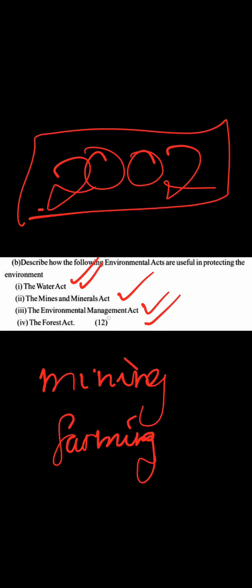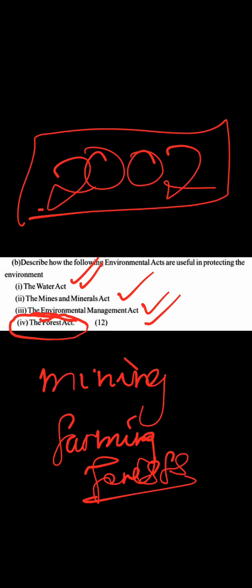Then the last act that we are going to talk about is the Forest Act. All right, the Forest Act. This one is also important. Why? Because it protects forests. It protects forests from deforestation, which means cutting down of trees without replacement.